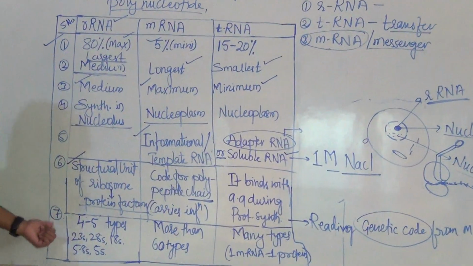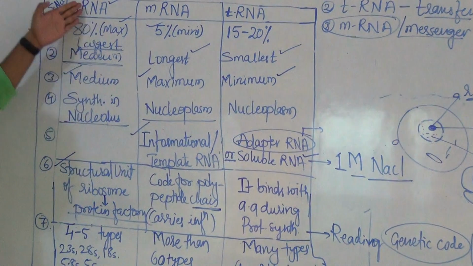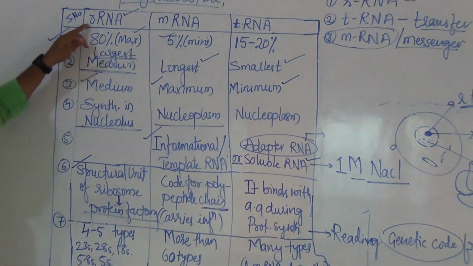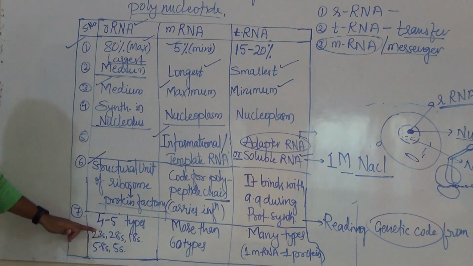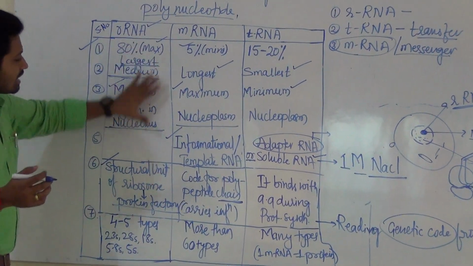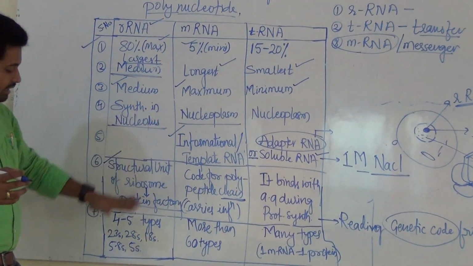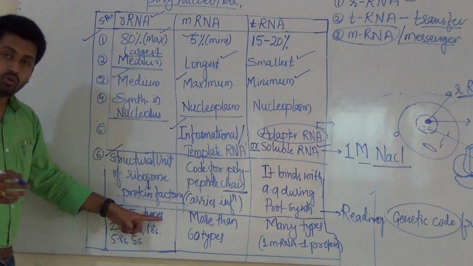Next, coming to types. Now again these are types of RNA. Now coming to their particular types. rRNA are of different types. This is again detailed knowledge for the entrance. Okay, so these are again basic differences. You have to read at least this portion. Then this is extra. 4 to 5 types are there.